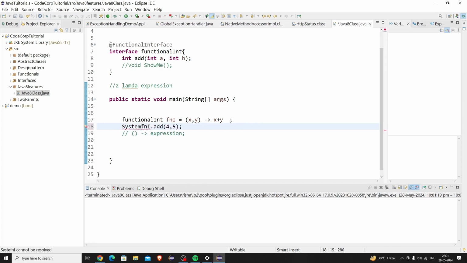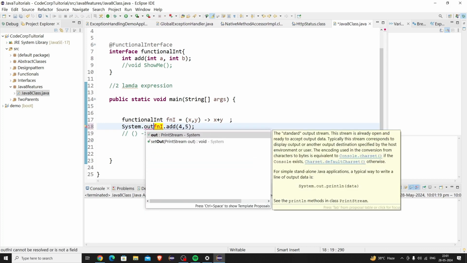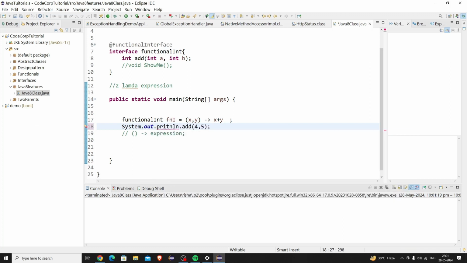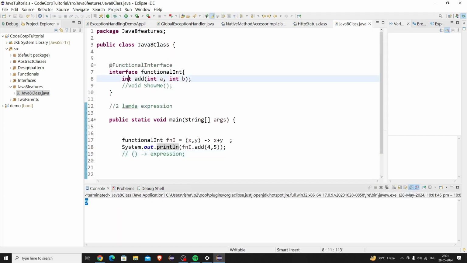So suppose I am printing here with out dot print. If I do print like this, then I'll get an integer output. Similarly, you can give any kind of functional interface, which may return any kind of output, and any kind of parameter that you want to pass in that abstract method, you can give here.